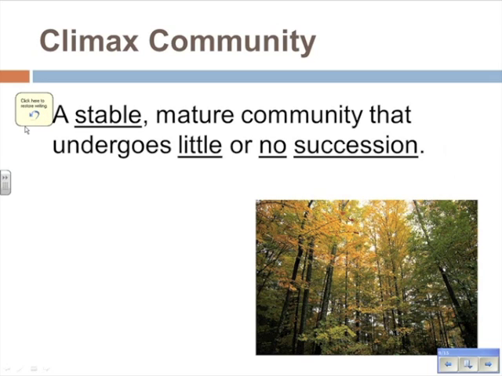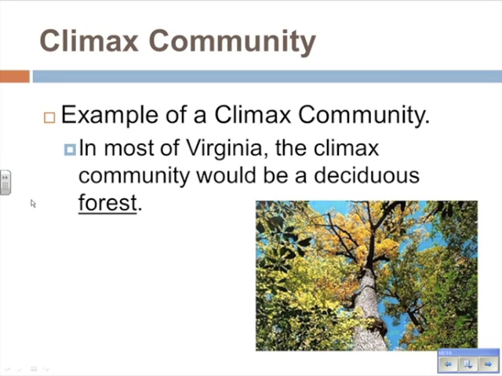Okay, so a little bit more on climax communities. Climax communities are stable, mature communities. At this point, there is no succession that's taking place. This is as mature and as established as the community is going to get. An example here might be the deciduous forest in Virginia, a very, very old, well-established forest.